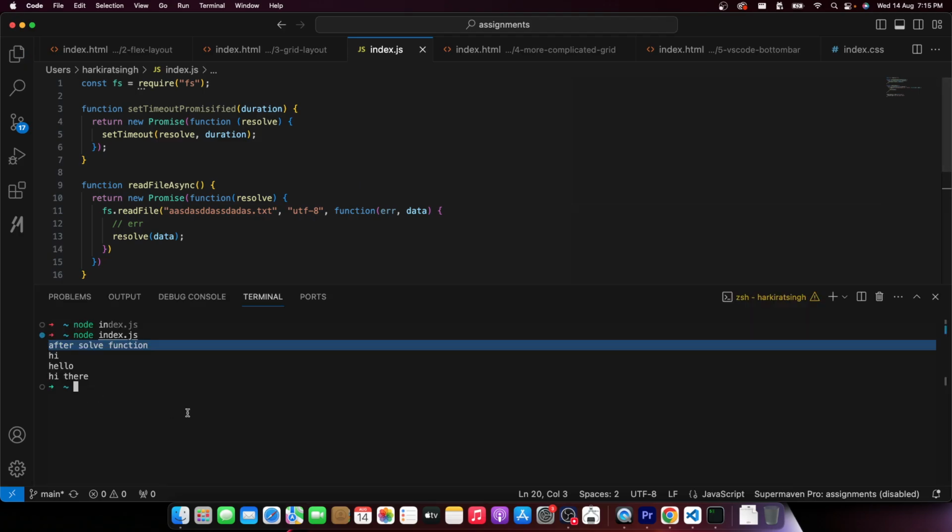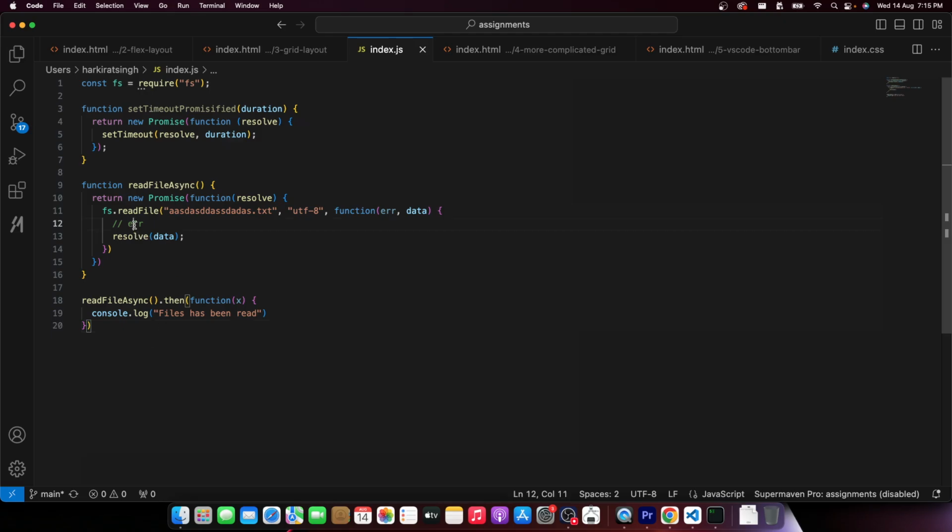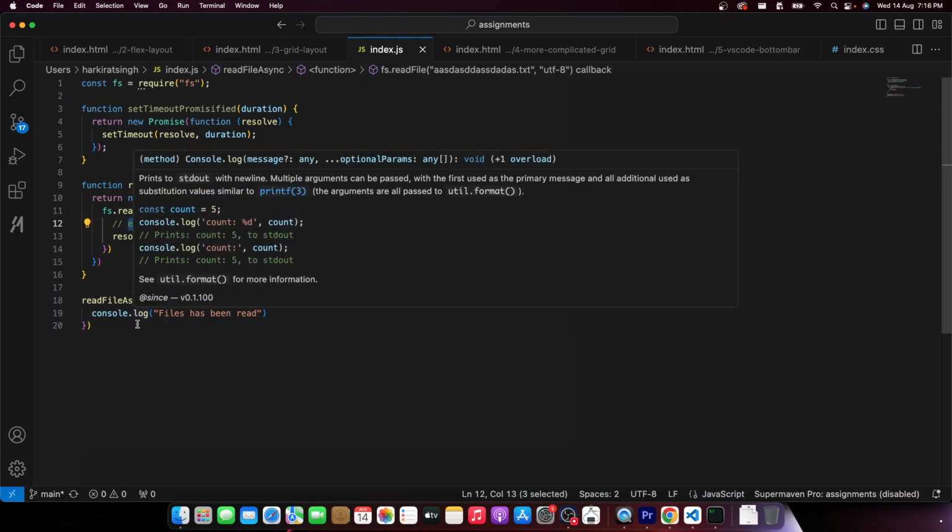Let's try this first. If I run node index.js, it says file has been read. Can you imagine? There was an error, but I still resolved. My promise still resolved. Of course, the data is empty, so if I try to log the data here, it will tell me it is empty. But even though this file doesn't exist, I never propagated this error to whoever was calling me.